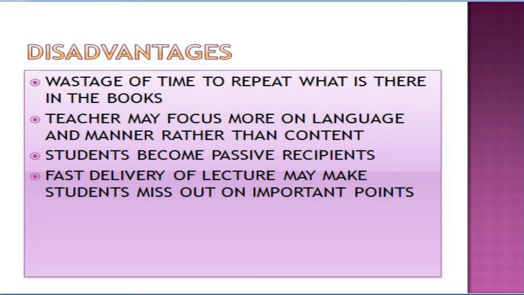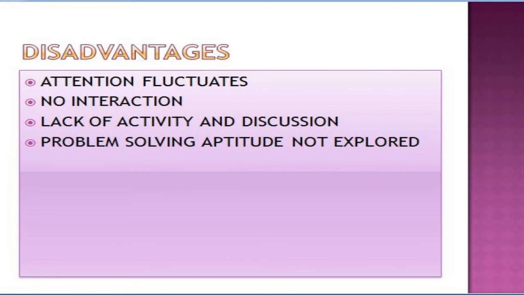What is more important is that in the lecture method, the students become passive recipients of knowledge. As the teacher does most of the talking, the students do not come up with queries or questions and do not clarify their doubts. They become passive and just do not participate in the classroom teaching and learning process. As a result, sometimes the attention of the students may fluctuate. If the attention fluctuates, the student may not be able to understand the subsequent explanation.